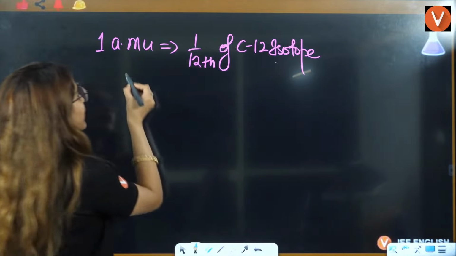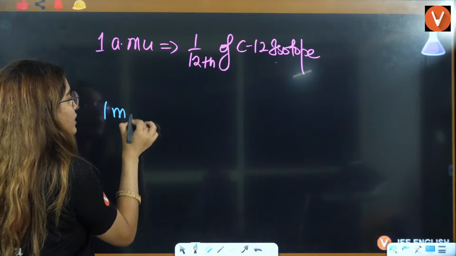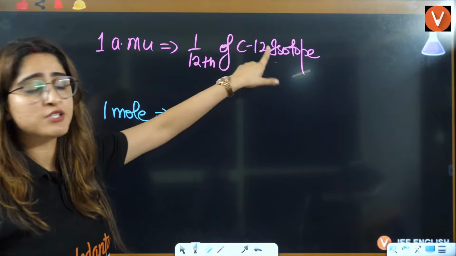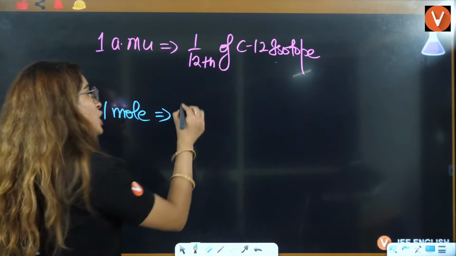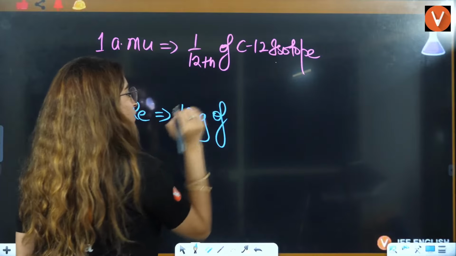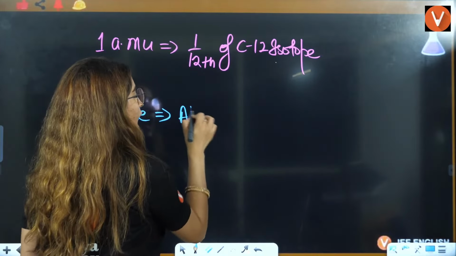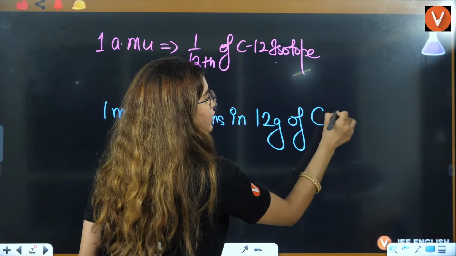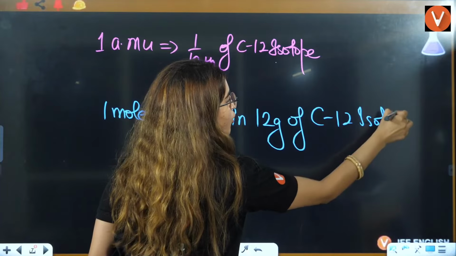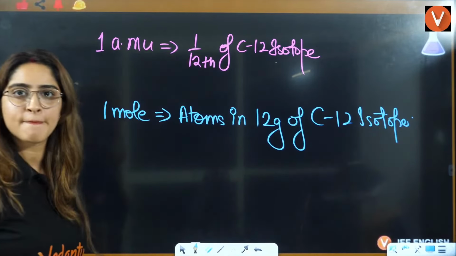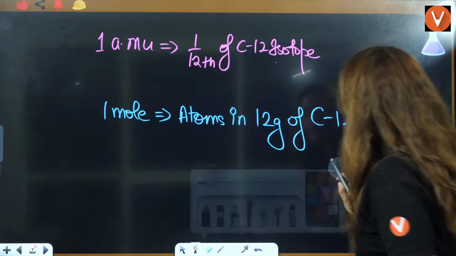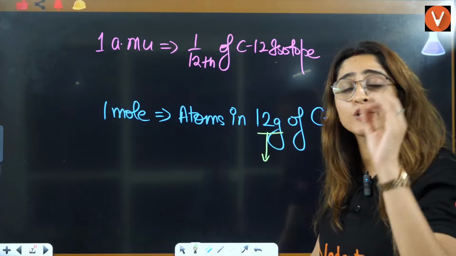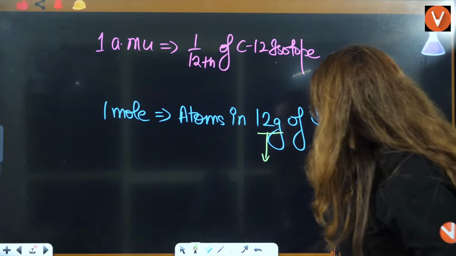After that, we talked about 1 mole. I know the confusing part is the carbon 12 isotope. So 1 mole is the number of atoms in 12 gram of the carbon 12 isotope, right? As I told you, 12 gram is gram atomic mass, and gram atomic mass is defined for 1 mole.